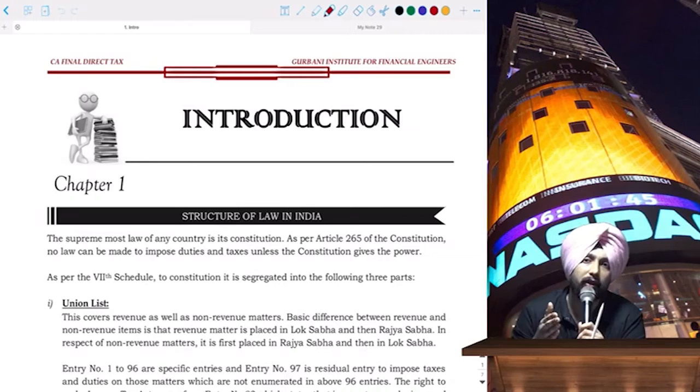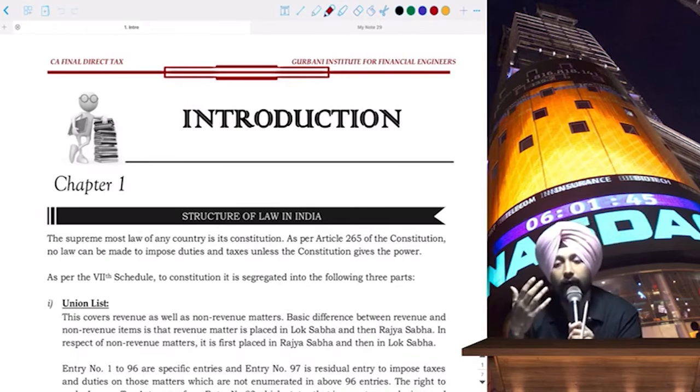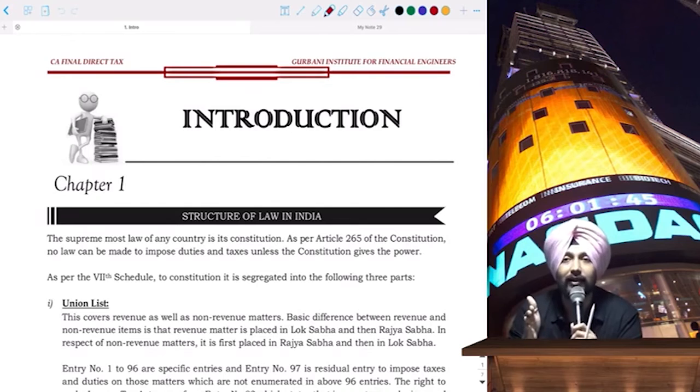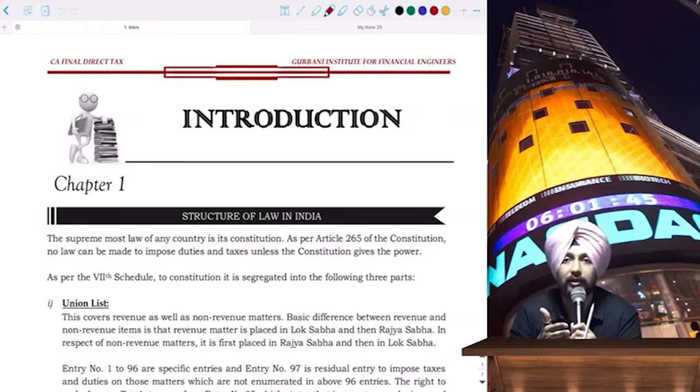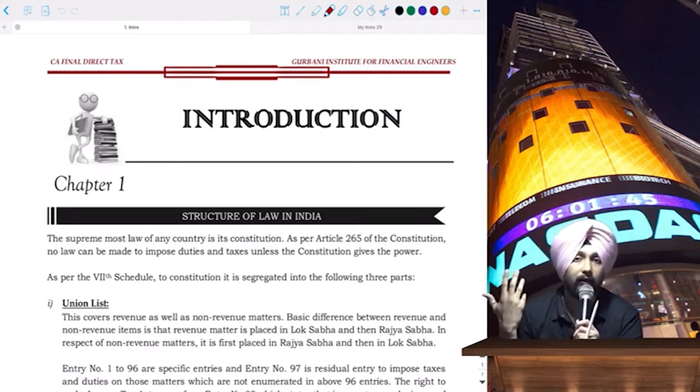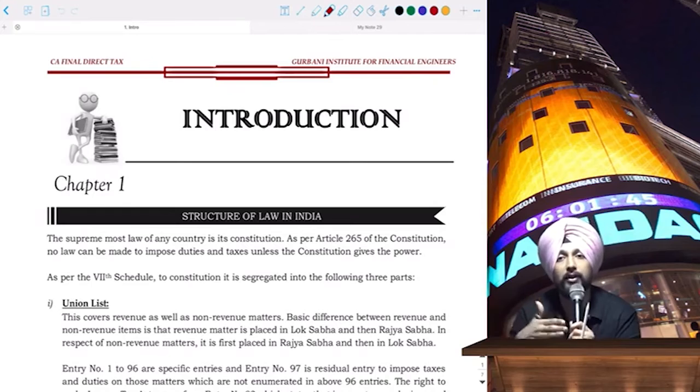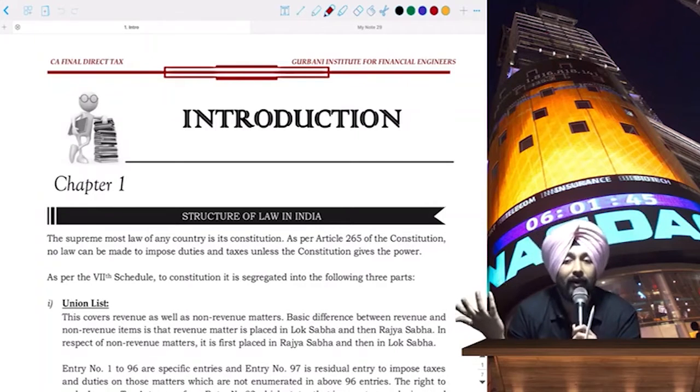So GST was introduced in 2016. Moreover, the way you study so many case studies in direct tax, you don't have that many case studies in indirect tax, because obviously it's a new tax law implemented. There are fewer disputes. If there are fewer disputes, the matter does not reach the court of law, and accordingly there are no ongoing cases.